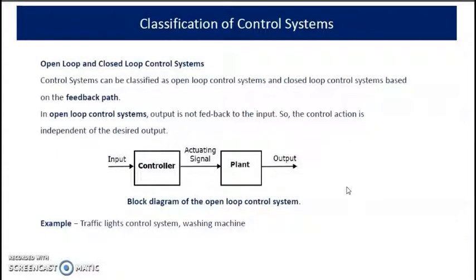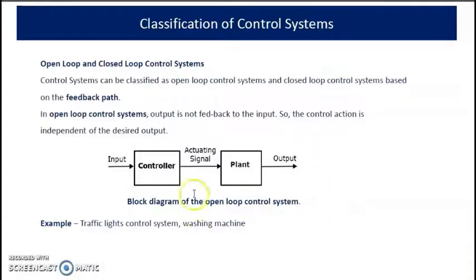Now regarding the classification, there are two types. Basic classification, that is open loop and closed loop control system. Control system can be classified as open loop and closed loop control system based on their feedback path. For open loop system, there is no feedback from the output.